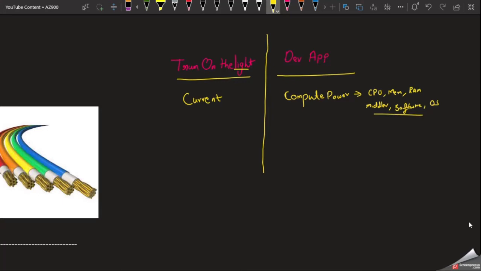That is what we require, like current. How is the current produced?